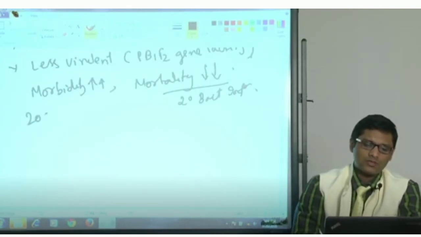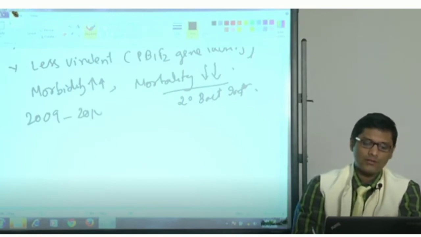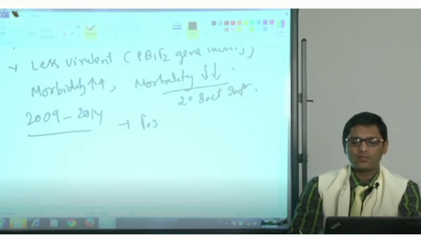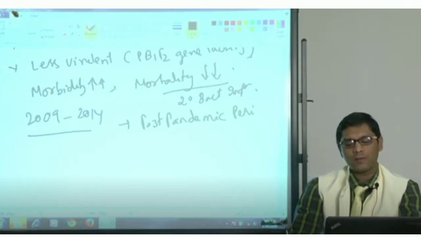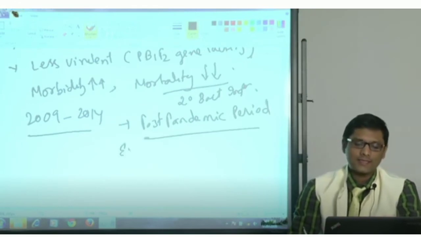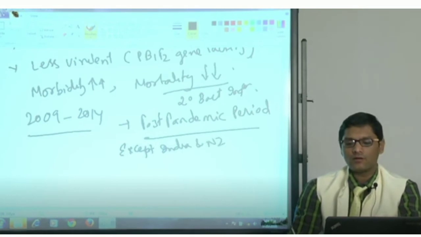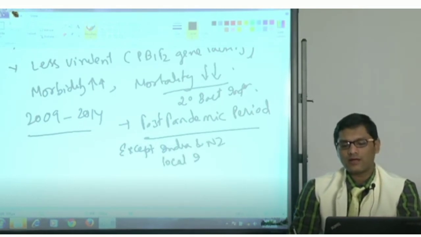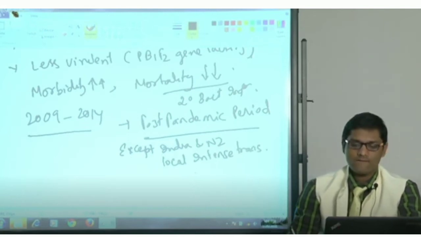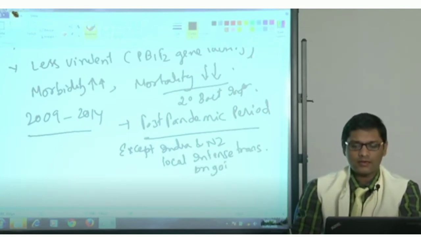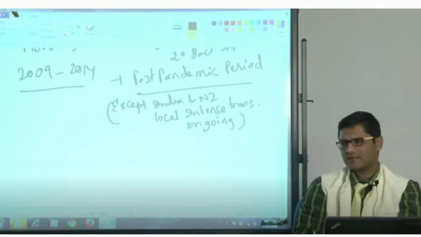So from 2009 to 2014 we were in a post pandemic period. The entire world was in a post pandemic period except India and New Zealand, where local intense transmission was ongoing, but to a lesser extent.